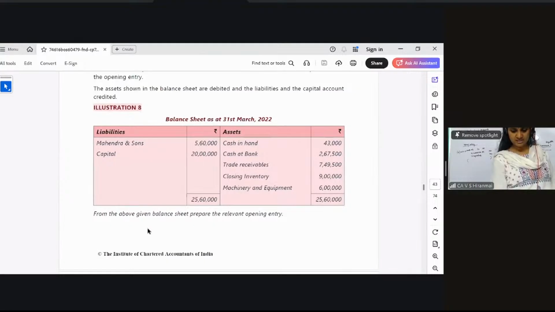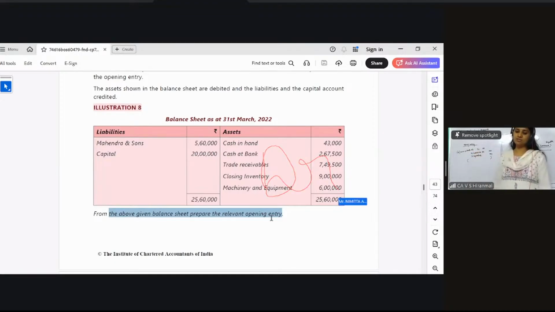Now, all of you, please see. From the given balance sheet, prepare the relevant opening entry. Very, very simple. Illustration number 8 talks about preparing the opening entry. So now how do you prepare an opening entry, my dear students? I told you, single entry: assets accounts debit, to the liabilities and to the capital. That's all. That is the one single entry that I have to pass.